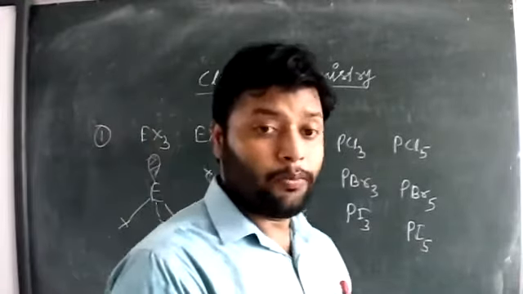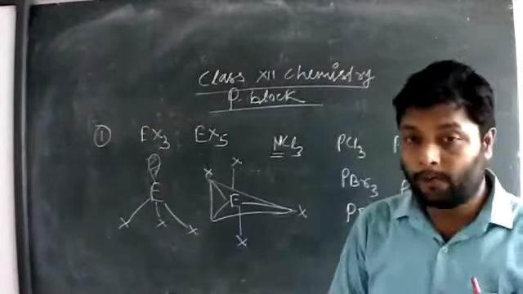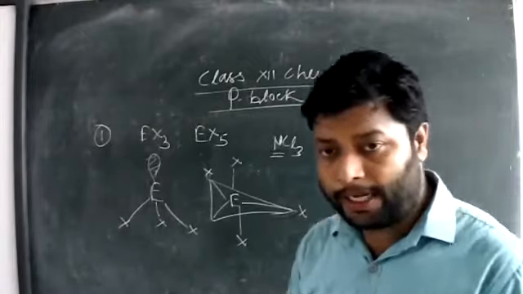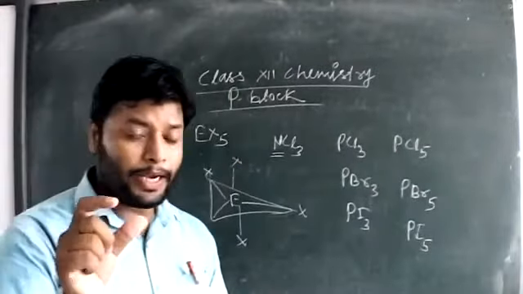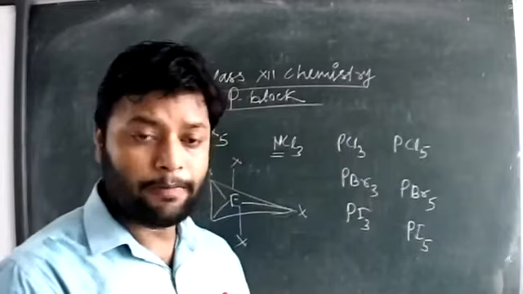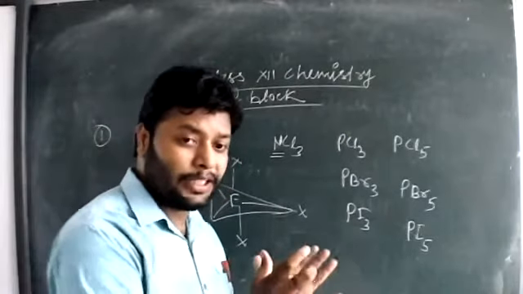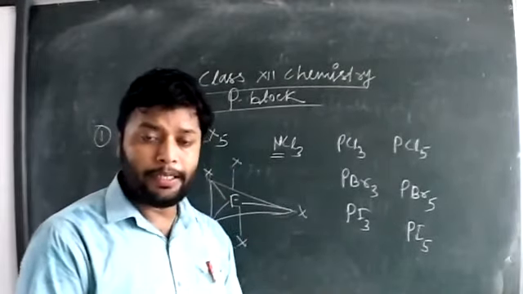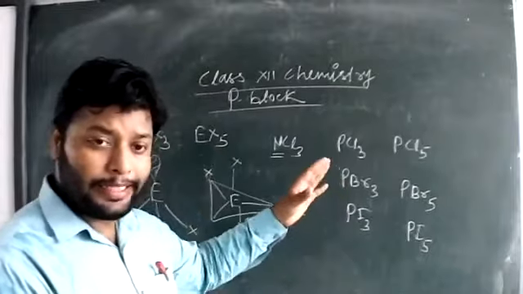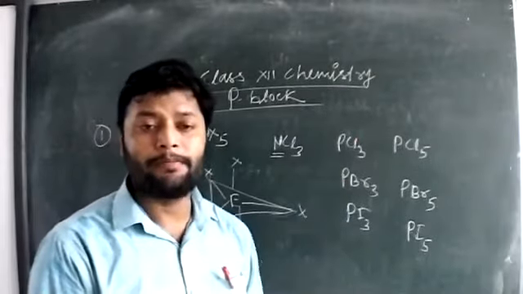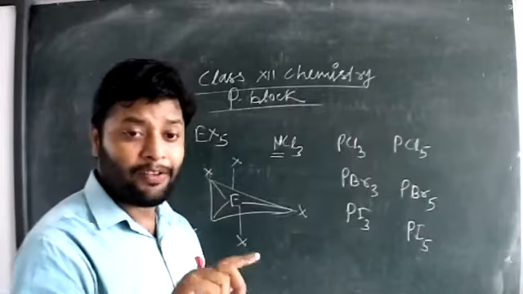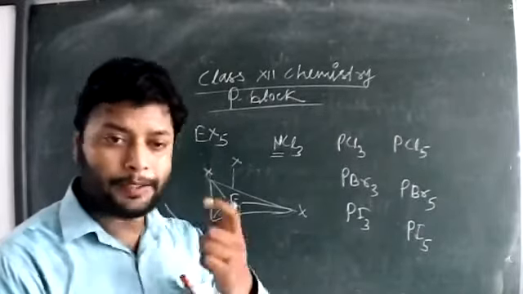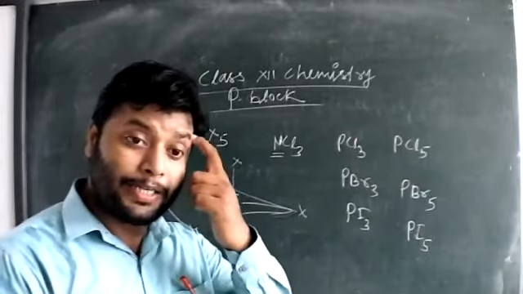Students, learn one thing first. As we know, moving down the group, the trivalent oxidation state is more stable. That's why phosphorus easily forms pentahalides. But as we move down the group, the rest of the elements will not form pentahalides easily because of the low stability of pentahalides.